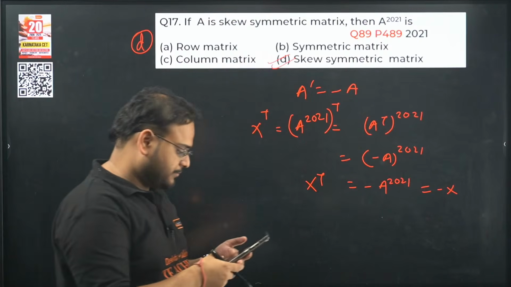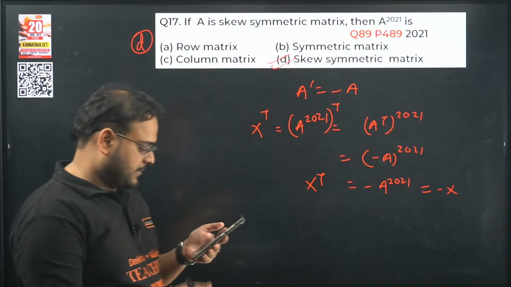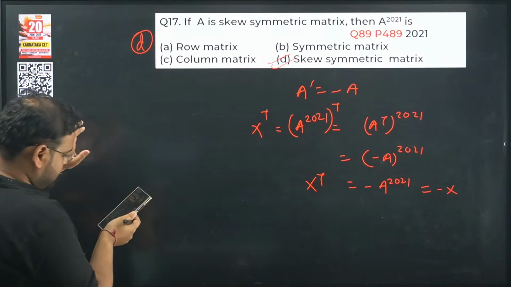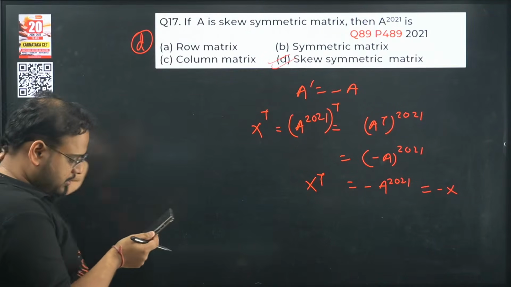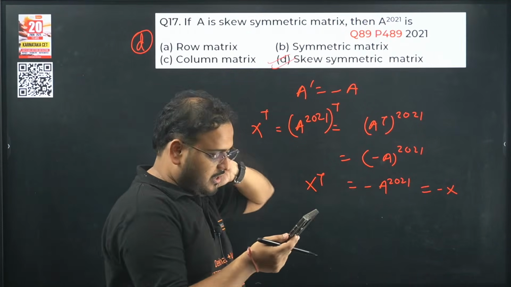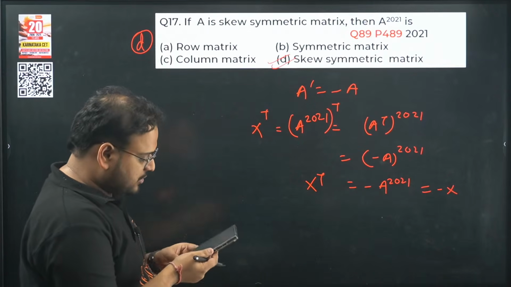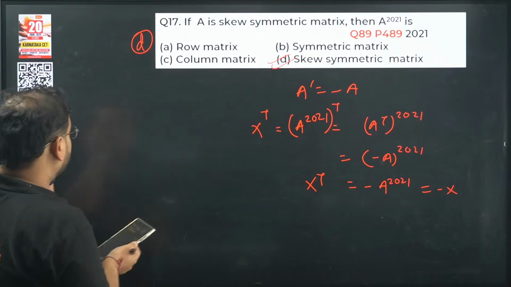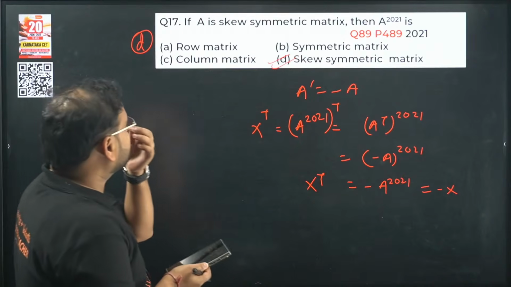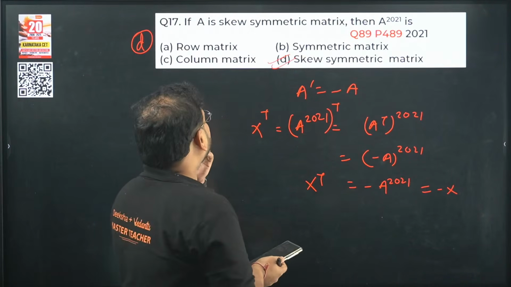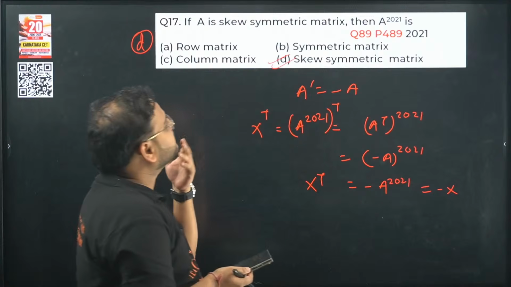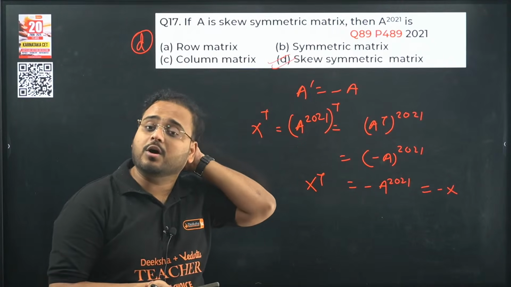Kumud, Nagaraj, Madhavi, all of you have got the right answer. No, sir, A is correct. Okay, how is A correct? Tell me, row matrix. The thing is, we don't have any information about the order.